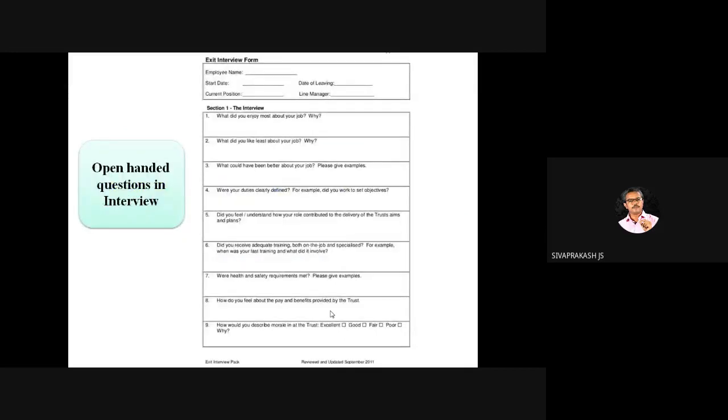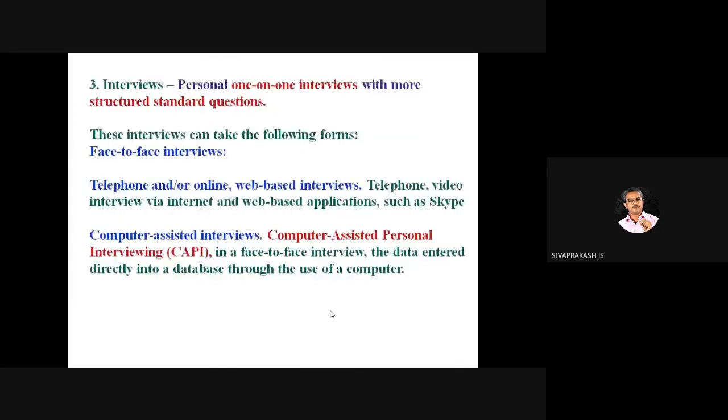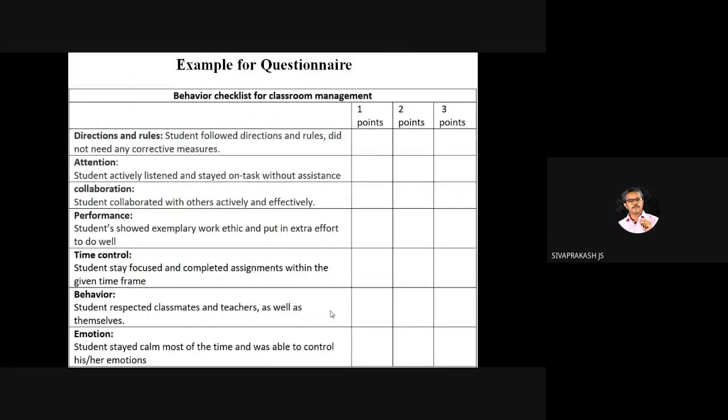This has open-ended questions in interviews. So what is the difference between these interview questions and the questionnaire? Here we have a checklist, and here also we have options, three options.